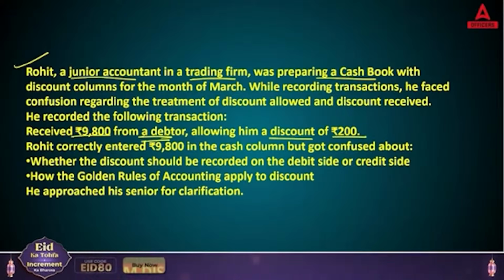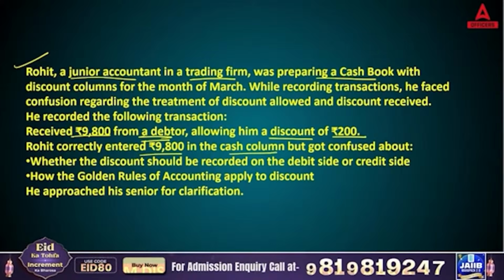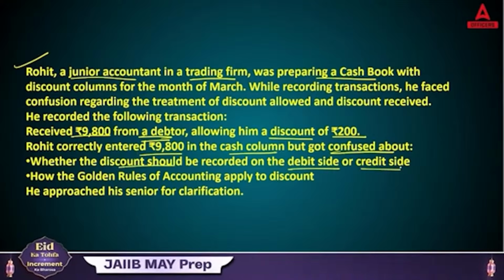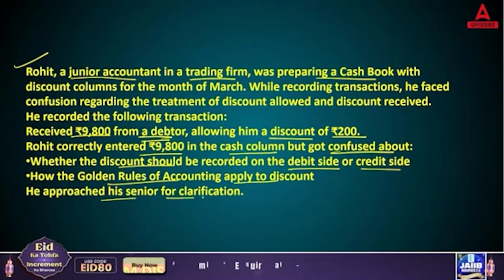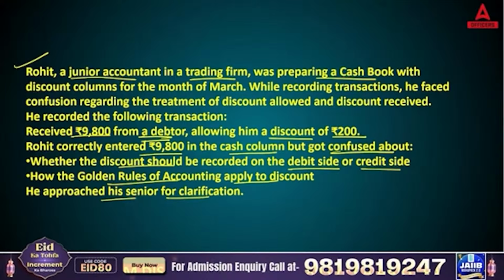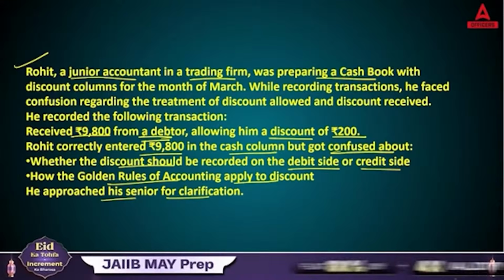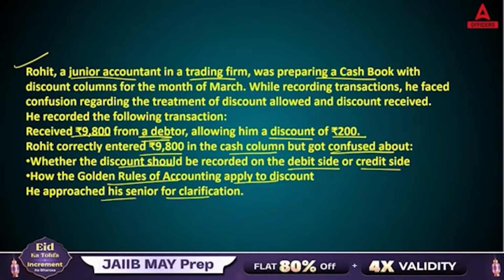Rohit correctly entered 9800 in the cash column but got confused about whether the discount should be recorded on the debit side or credit side. How do the golden rules of accounting apply to discount? He approached his senior for clarification. So you all are his senior, and your junior is now confused how to show this 200 in your cash book. I hope everyone got this question.